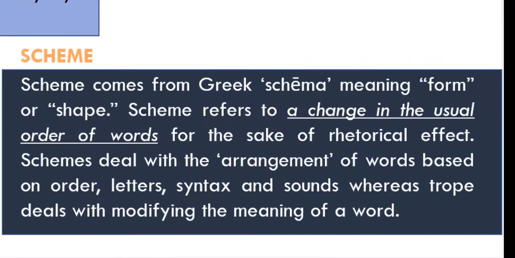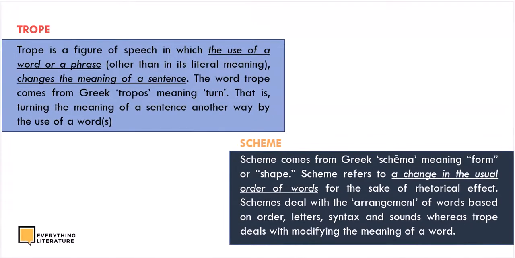And scheme comes from the Greek word schema, meaning form or shape. Scheme refers to a change in the usual order of words for the sake of rhetorical effect. Schemes deal with the arrangement of words based on order, letters, syntax, and sounds, whereas trope deals with modifying the meaning of the word. So scheme deals with the arrangement of the word. Trope has to do with how the word changes the meaning of a sentence. So both trope and scheme deal with changes. One deals with changes in order, in arrangement, while the other deals with changes in the meaning of a word or the meaning of a sentence.